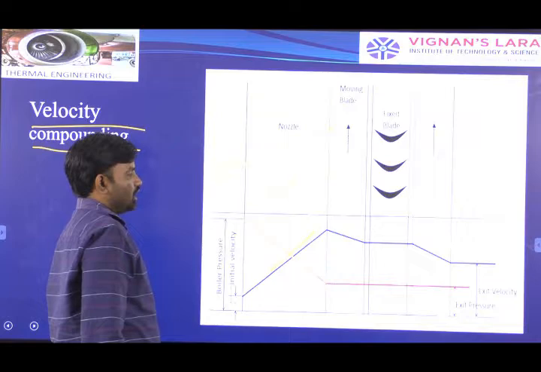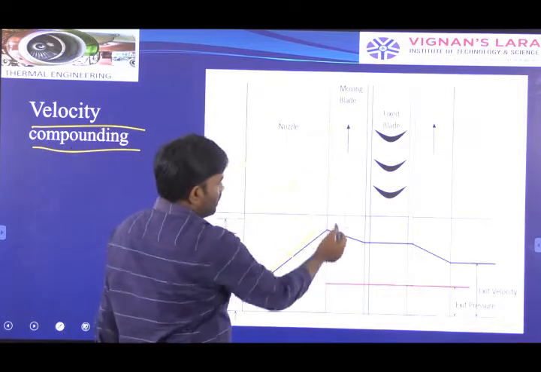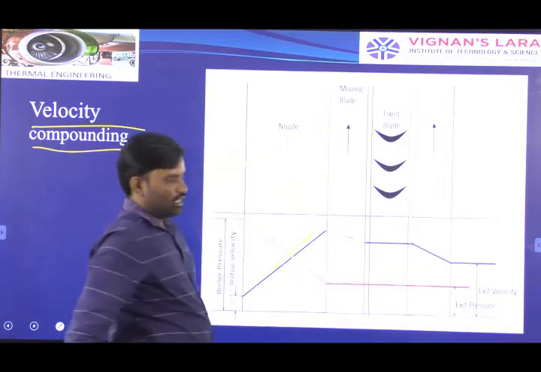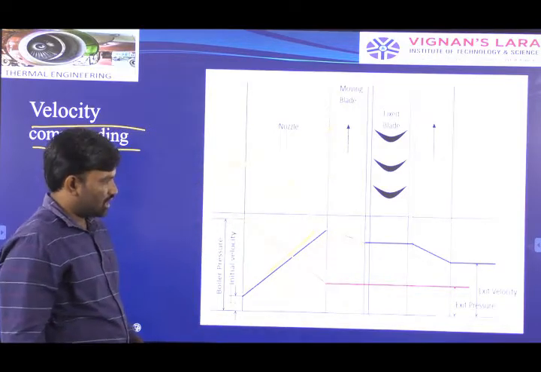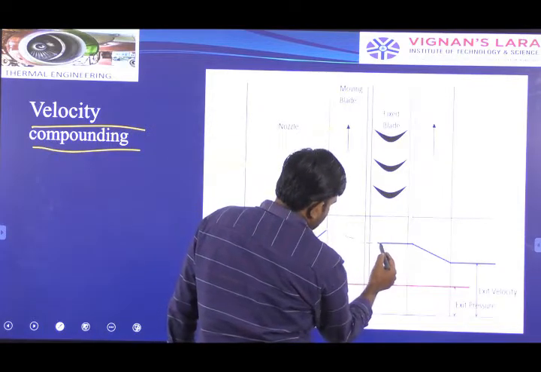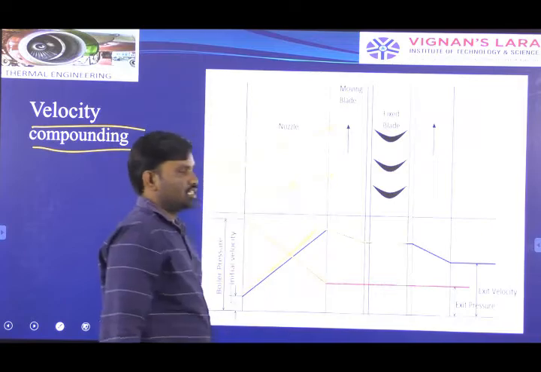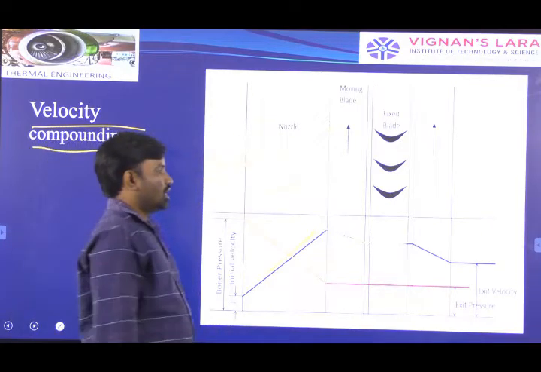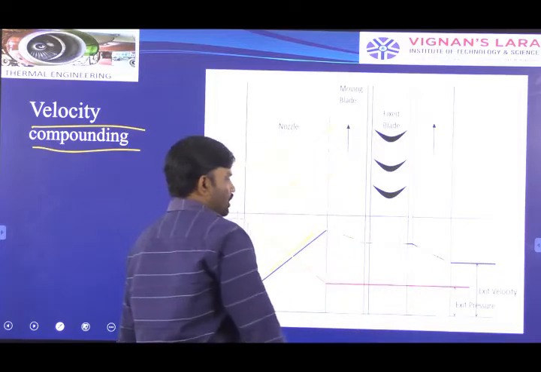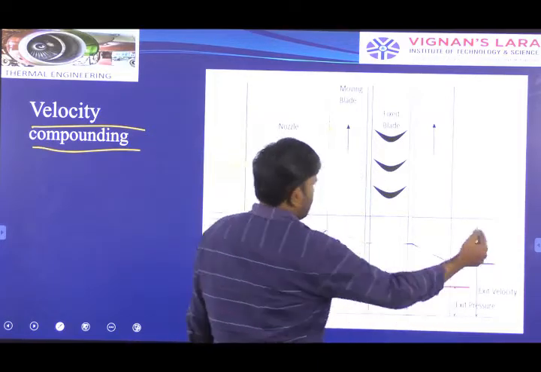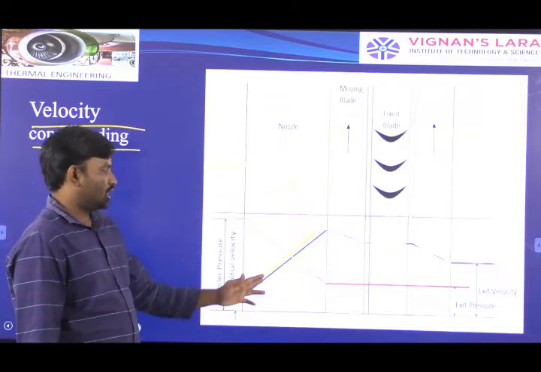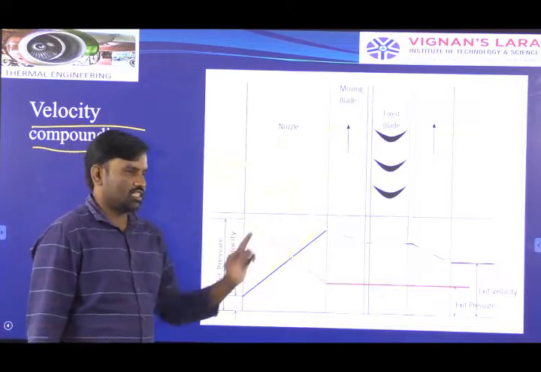And later in the moving blades, the increased velocity is observed in one stage, and later in fixed blades it is constant. Velocity is constant in the fixed blades, and later in moving blades velocity is observed. Like that we are arranging the number of stages.